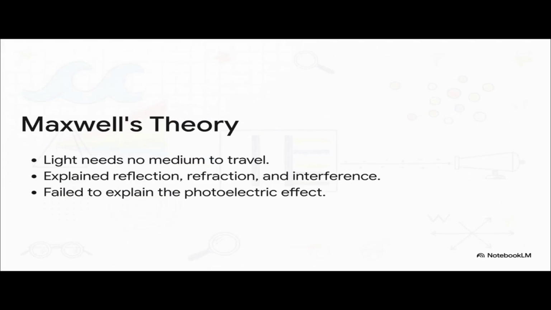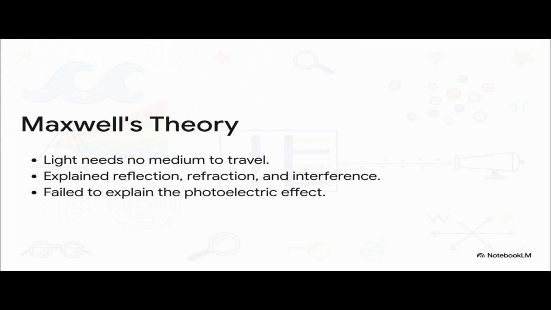But you guessed it, there's another twist. While electromagnetic waves totally conquered the vacuum problem, they utterly fail to explain how light interacts with matter, specifically how it ejects electrons. By the late 19th century, physicists thought they had the whole shebang figured out, but then they started messing around with the photoelectric effect and the Compton effect. Basically, when you shine certain frequencies of light onto a piece of metal, it knocks electrons loose.